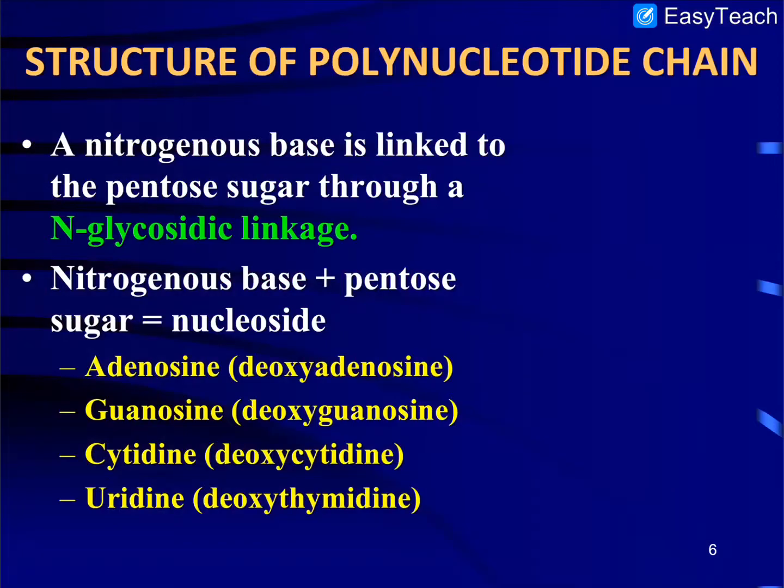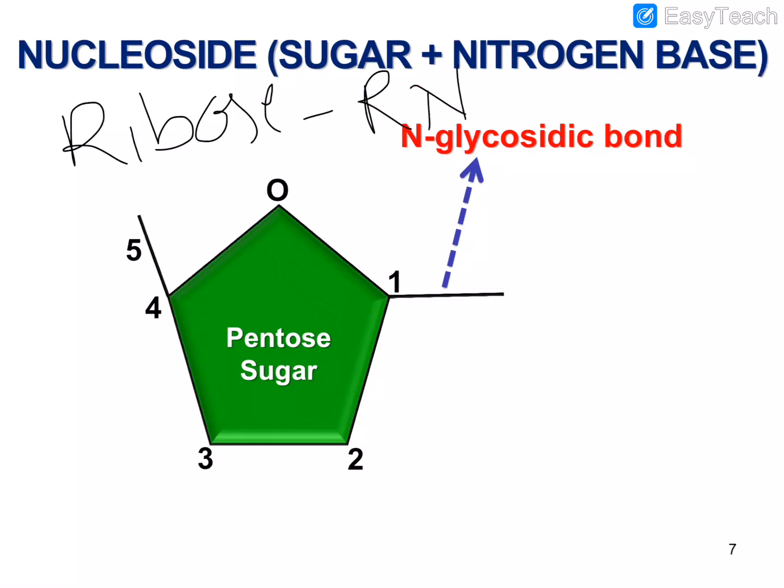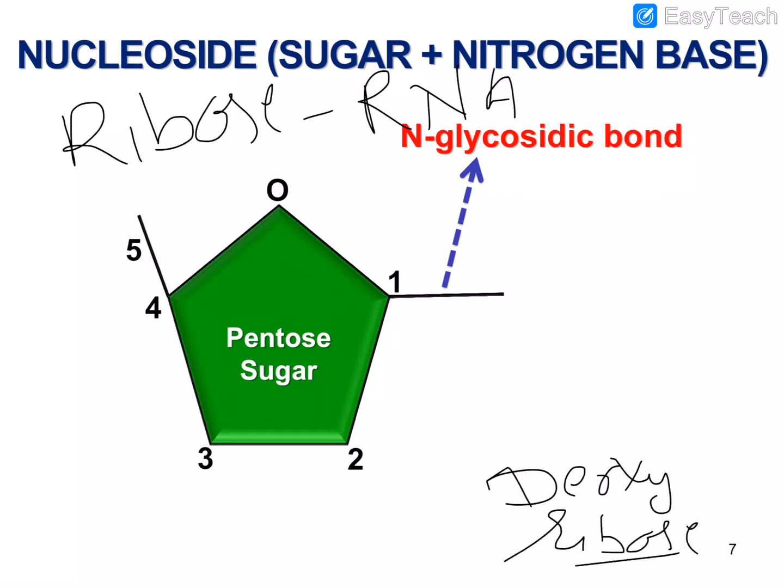So here when we see the structure of the polynucleotide chain, it has a nitrogenous base, then a pentose sugar. The pentose sugar present in DNA or RNA is ribose in case of RNA, whereas deoxyribose in case of DNA. What is the main difference between ribose and deoxyribose?